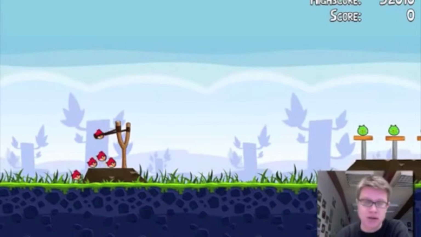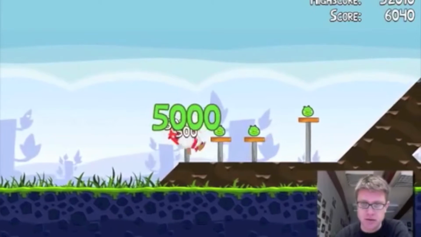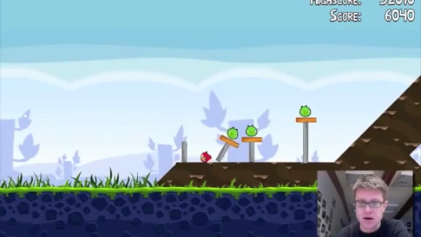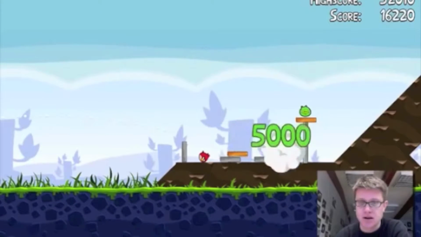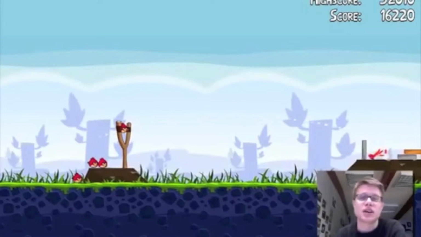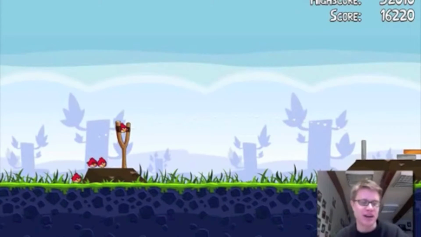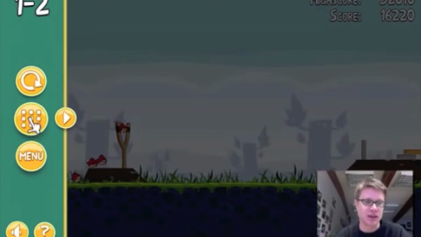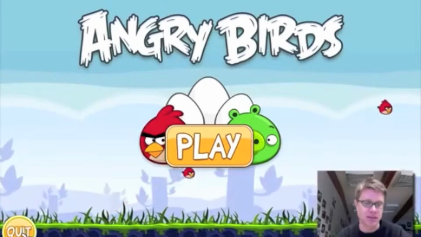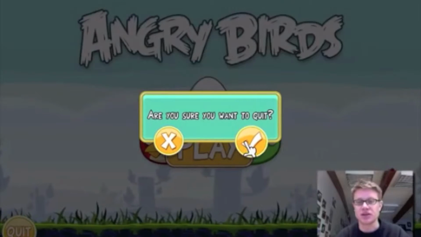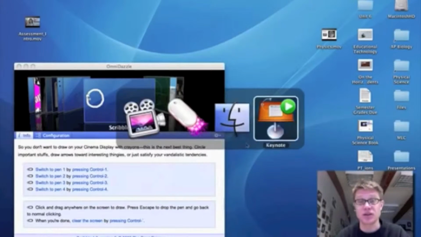And so in Angry Birds, I can vary the direction, and I can try to skip this off of... Nice. I can try to skip it off and kill a number of these pigs at once. Now, I could play this for the whole 10 minutes, but that would probably be a waste of time. And so what I want to do is talk about scalars and vector quantities.